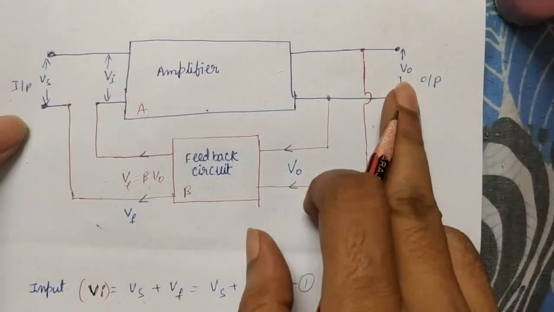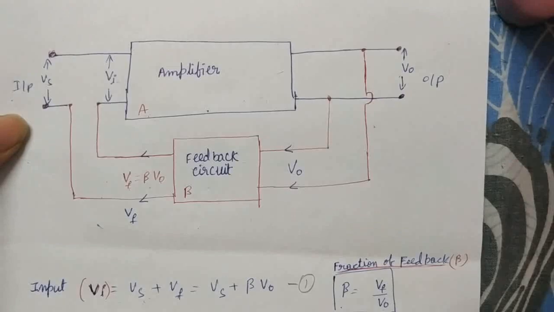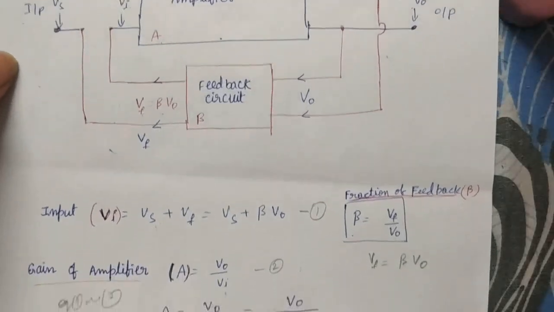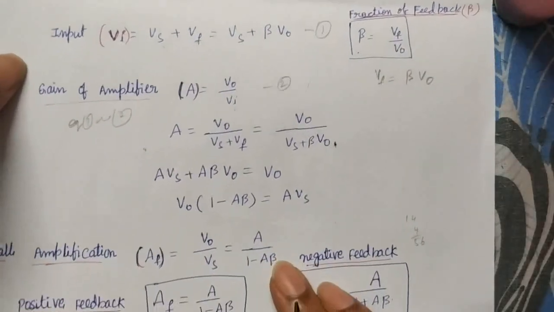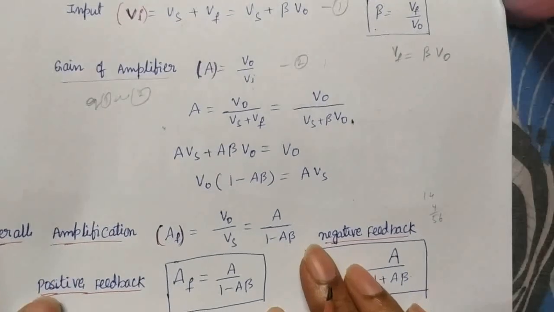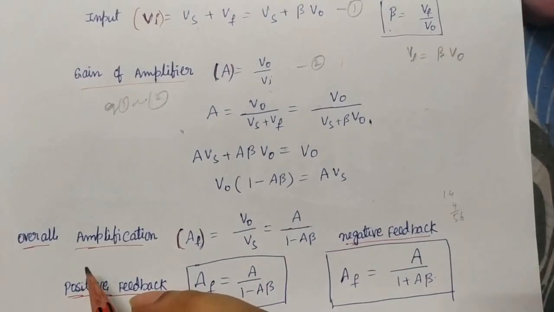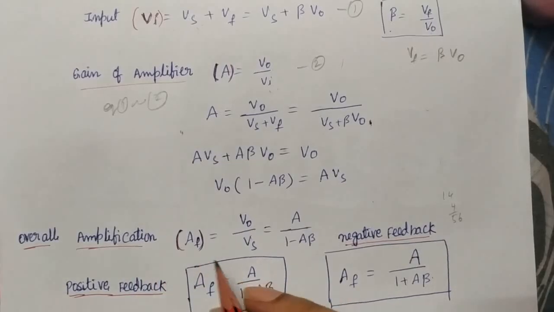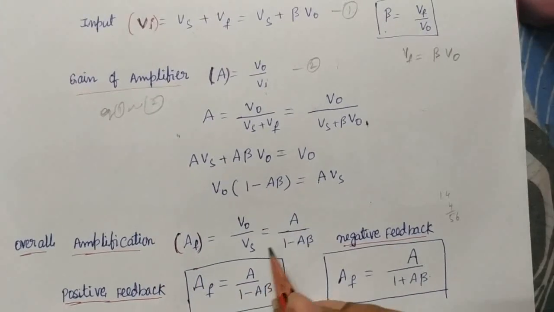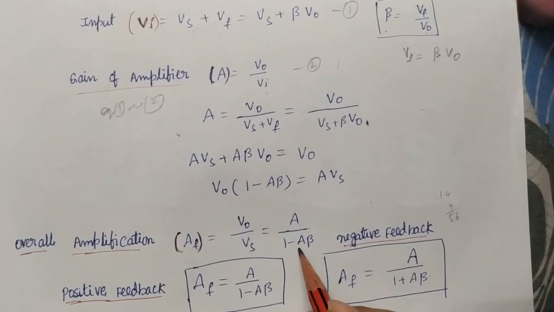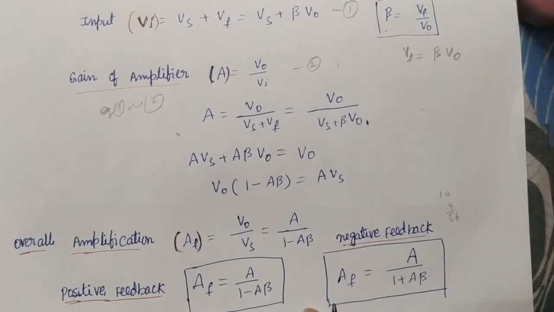What is the first input? That is VS. What is the final output? VO. So VO by VS is what we call the total or overall amplification factor, the feedback amplification factor AF. We get that from this equation: AF is equal to A by 1 minus A beta.